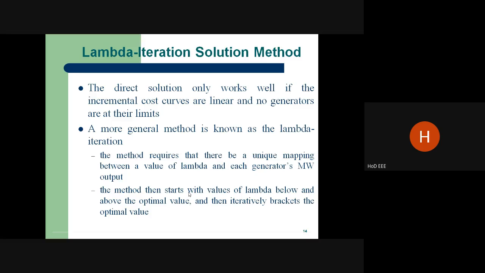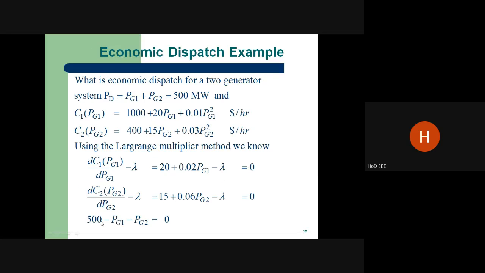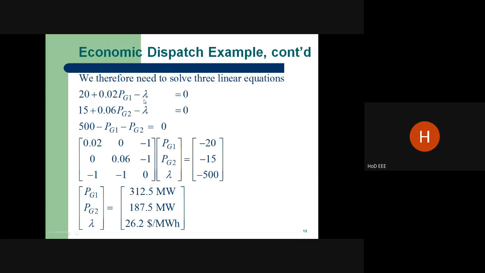Again, the iteration method. What is the iteration method? If you are finding lambda through this formula, we can fix the lambda first. How are we fixing the lambda? Suppose lambda minus 20.